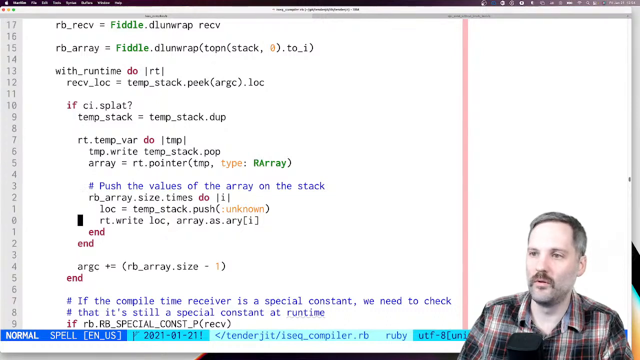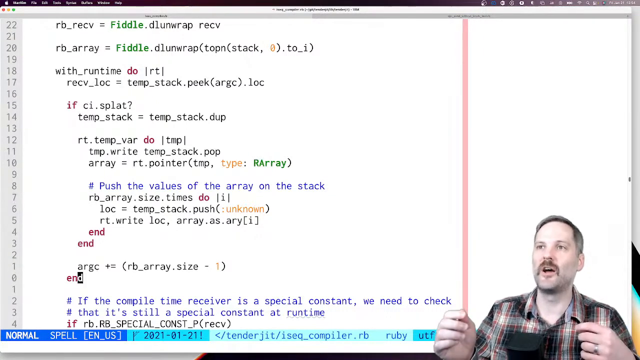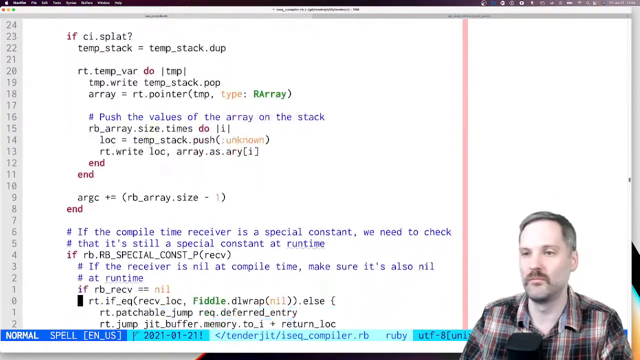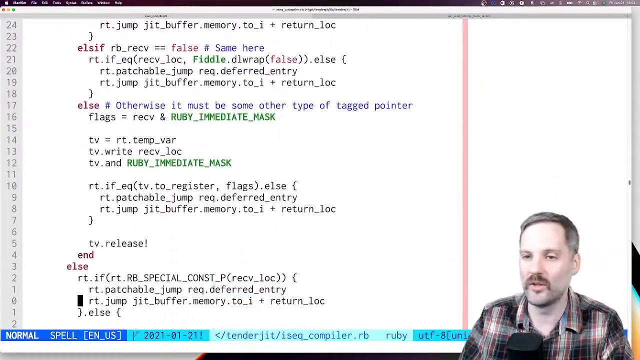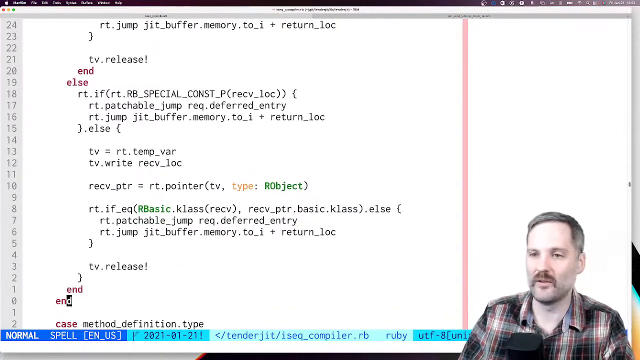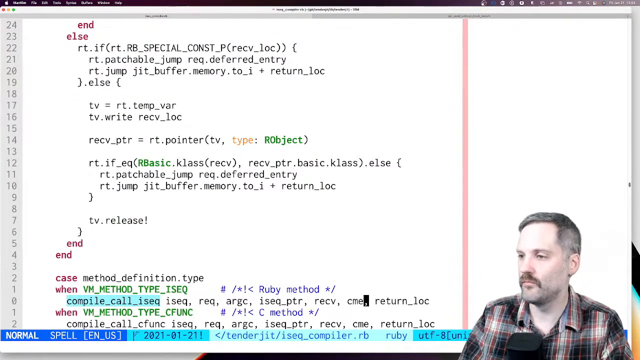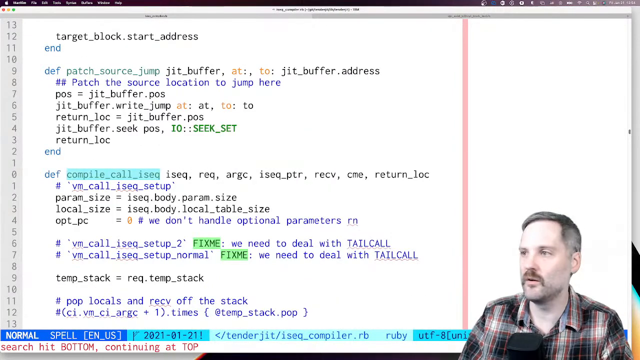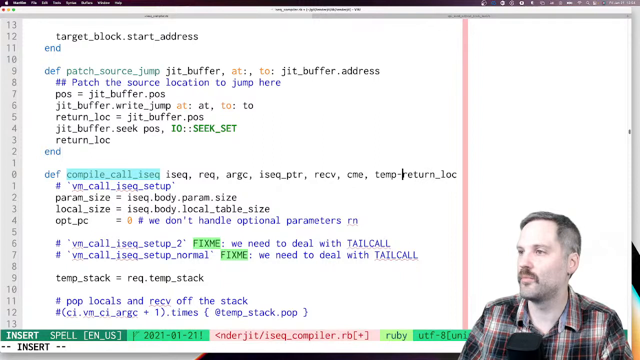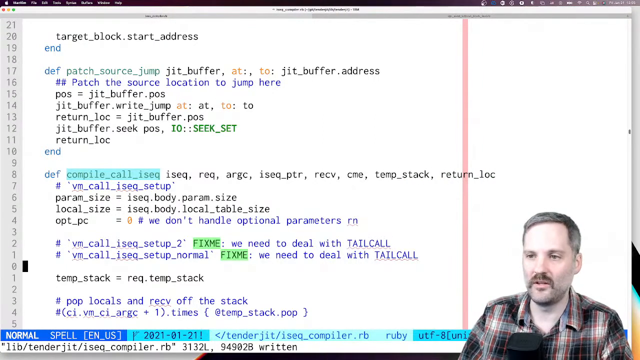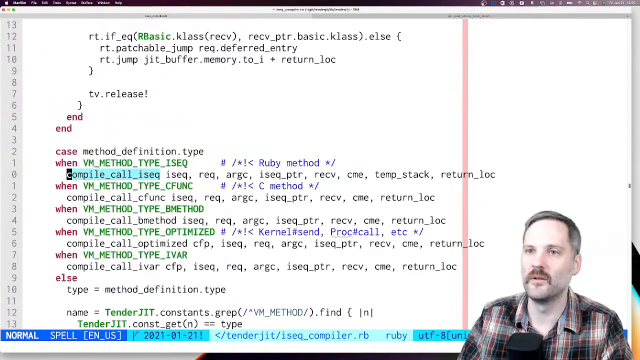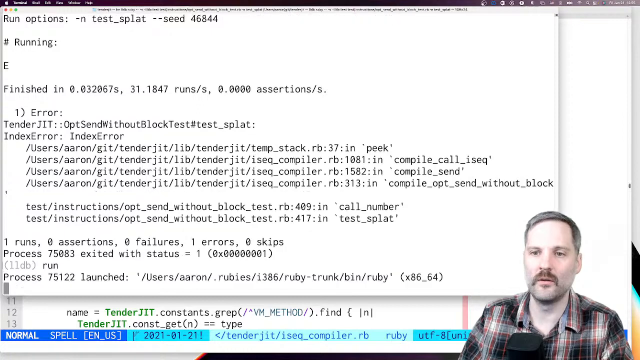So what's happening is the temp stack on the request is only of length 1, whereas we need it to be length, what, 3 or 4, something like that. So let's pass it in there. And this needs the temp stack here. And then down here, we don't look at the temp stack. Okay. Let's try running.